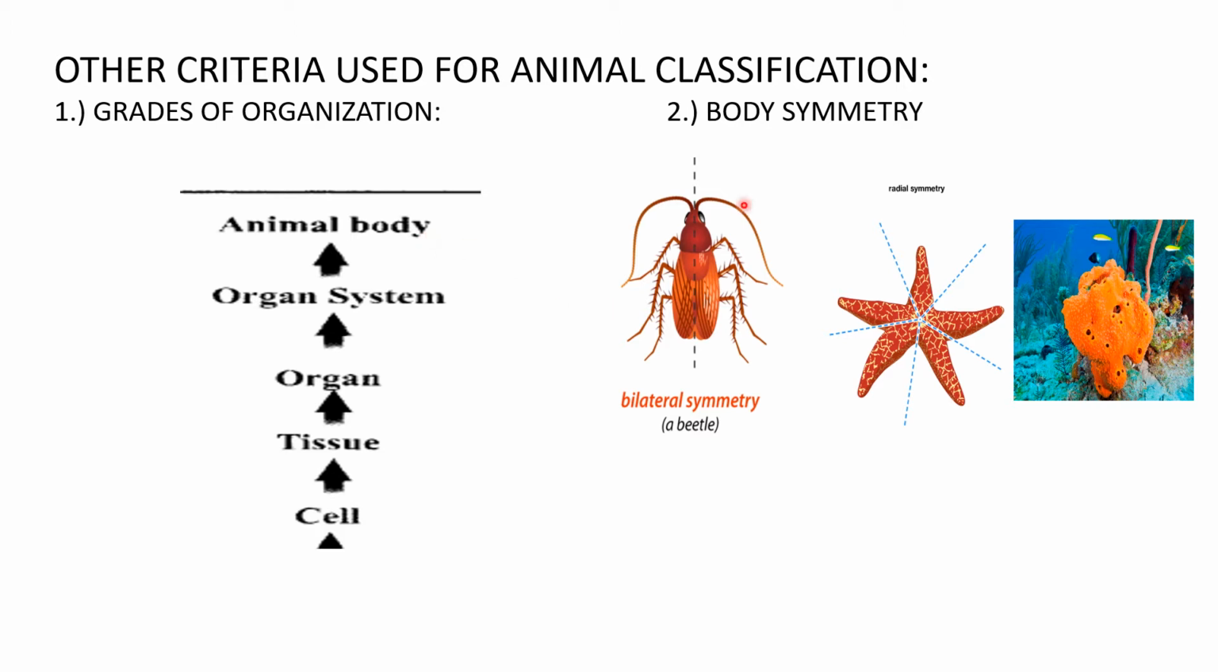Now, according to the body symmetry, they are classified as bilaterally symmetrical, radially symmetrical, which means in any plane you divide the organism, you will get equal halves, and the last one is asymmetrical.